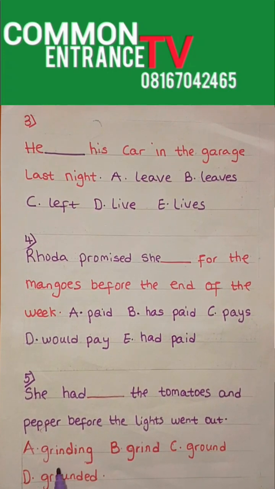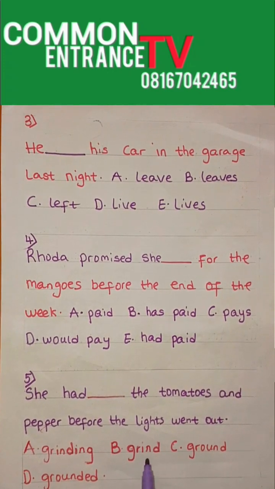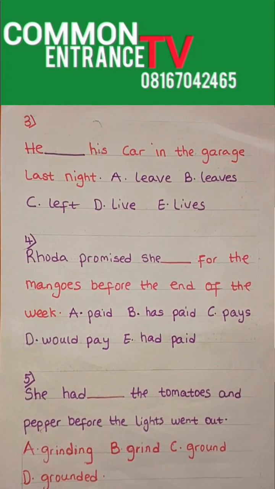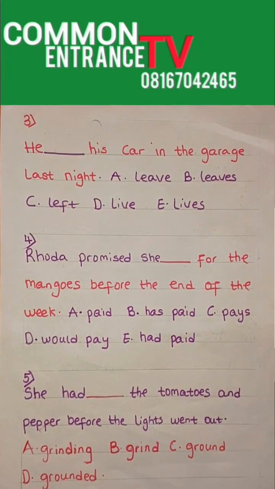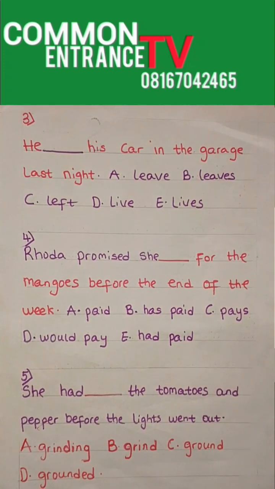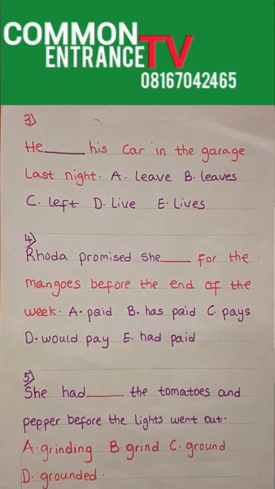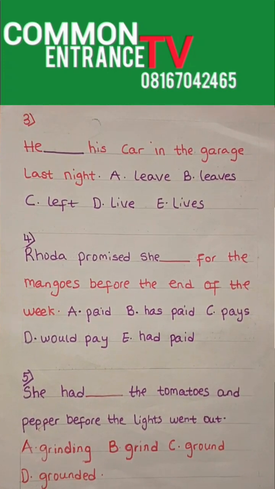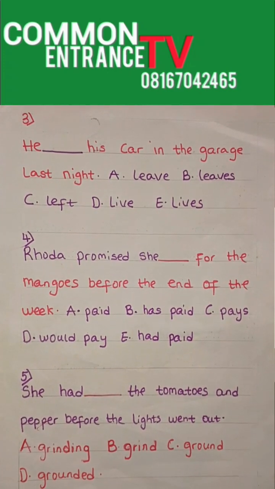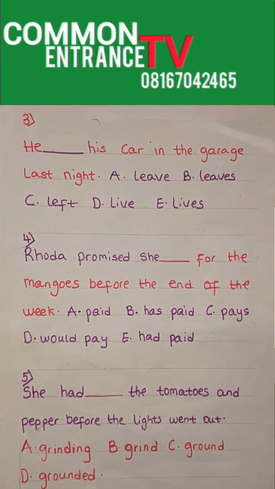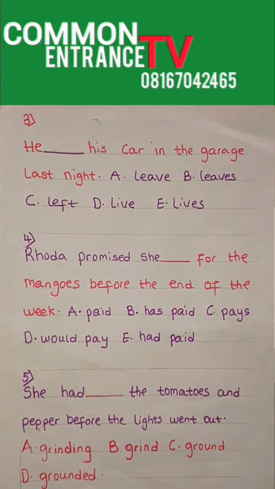Now, there is a word called grinding. There is a word called grind. There is a word called ground. There is also a word called grounded. But grounded is not the past tense of grind or grinding. Grounded is a very different word. When you want to use the word grounded, you are using it in terms of flight, okay? Your aeroplanes and helicopters, when they've been denied access to use the sky to travel. So you can say the flight has been grounded.